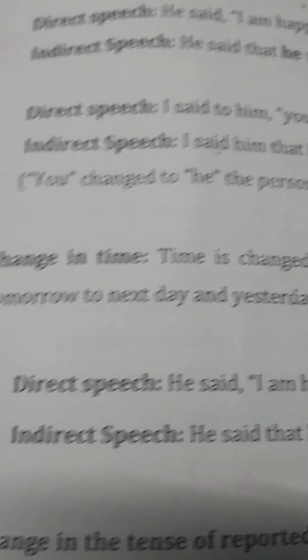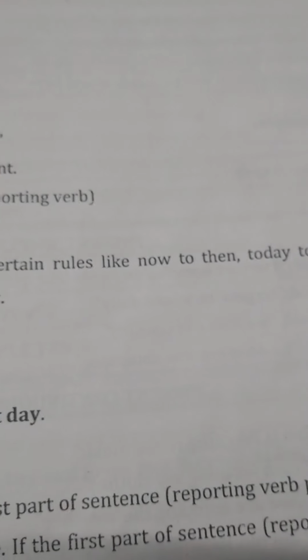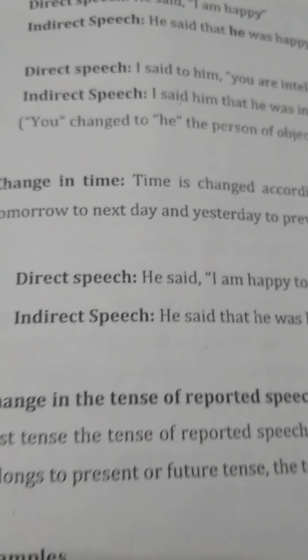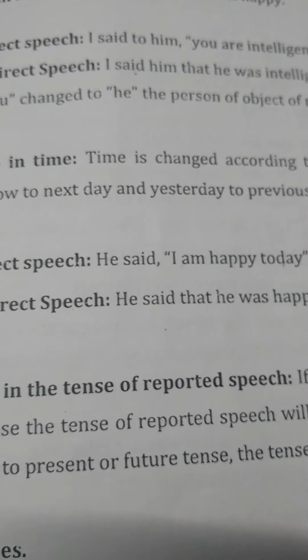Change in time. Time is changed according to certain rules, like now to then, today to that day, tomorrow to next day, and yesterday to previous day. Like direct speech: He said, "I am happy today."